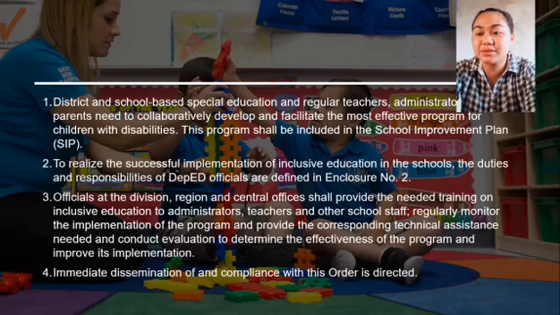This program shall be included in the SIP or School Improvement Plan. 2. To realize the successful implementation of inclusive education in the school, the duties and responsibilities of DepEd officials are defined in Enclosure Number 2. 3. Officials of the division, region, and central offices shall provide the needed training on inclusive education to administrators, teachers, and other school staff. They shall regularly monitor the implementation of the program, provide the corresponding technical assistance needed, and conduct evaluation to determine the effectiveness of the program and improve its implementation.